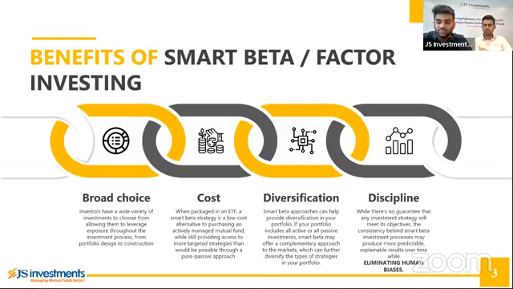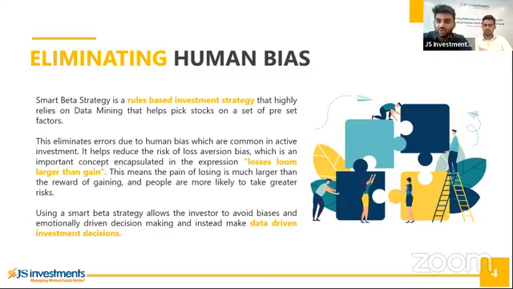We can move on to the next slide, and I'll just explain a bit about human biases. Human biases do exist when investment philosophy or strategy is concerned. We've generally seen that there is a concept of losses loom larger than gains, where the pain of losing is much larger than the reward of gaining. That factor does exist in markets, and it can potentially lead to inefficient decision making, which is an integral part of your investment process as well. What a smart beta strategy does is eliminate all of those human biases, which could also include a very common one called price anchoring.